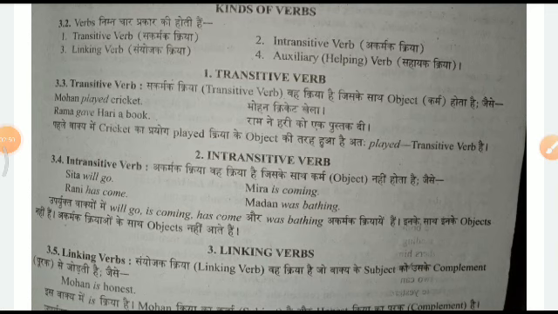Basically, many of the authors of English grammar don't regard such sentences as complete sentences. They regard them more as a phrase than as a sentence. And the verbs which are used here are called intransitive, because complete meaning is not coming out.